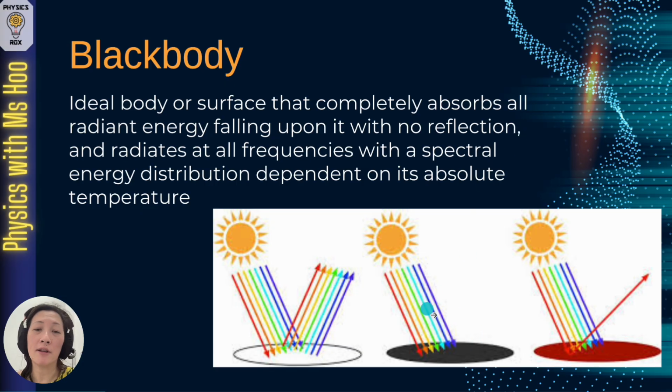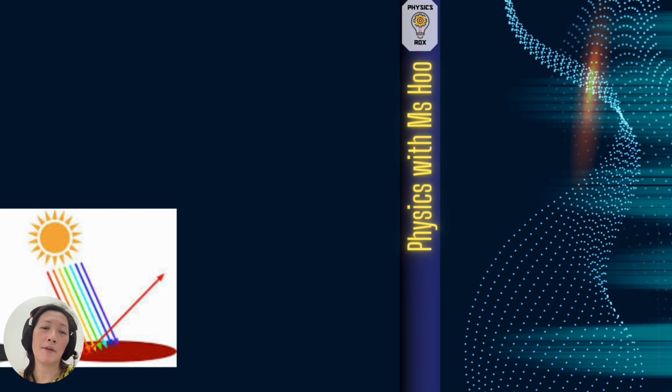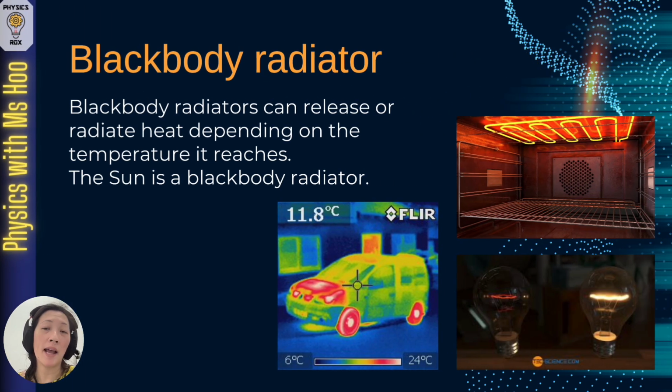But a black body is not just about absorbing all the radiant energy, it is also able to radiate. So let's look at the second part of the sentence and what it means. So let's look at the concept of a black body radiator. Black body radiators can release or radiate heat depending on the temperature it reaches. The sun is a black body radiator. What does this mean? Basically, a black body radiator is an object where if you heat it up until it reaches a certain temperature, this object will start to release or radiate energy, normally in the form of light or heat.